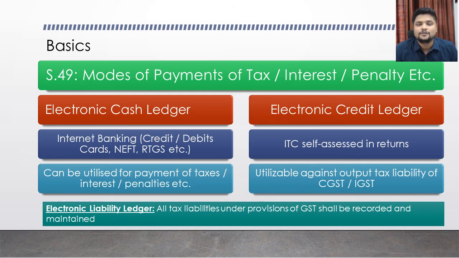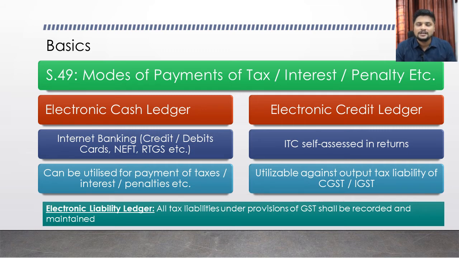The second method of paying is through your internet banking, which I can divide into two. One is you can pay from your internet banking through NEFT or RTGS, that is, online transfer mode. The second is you can pay through your debit card or credit card. Whatever method of payment you use, it will end up as an amount available in your electronic cash ledger.